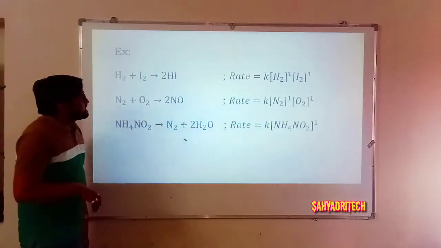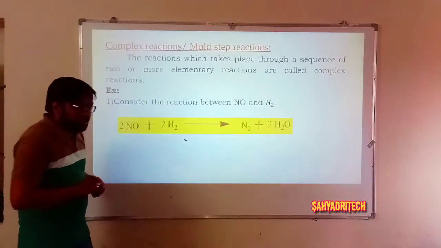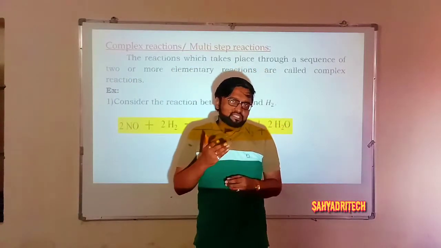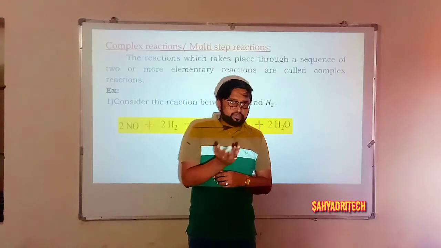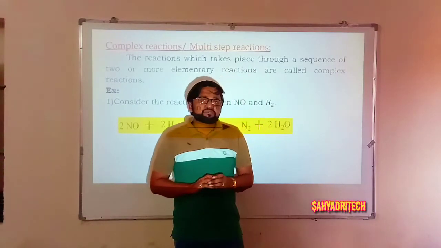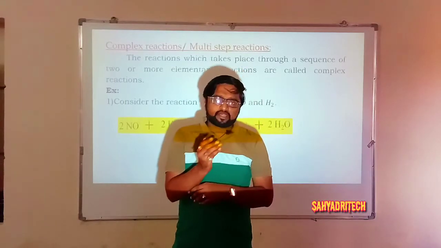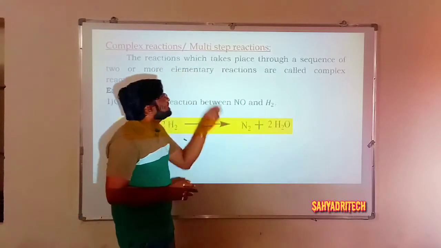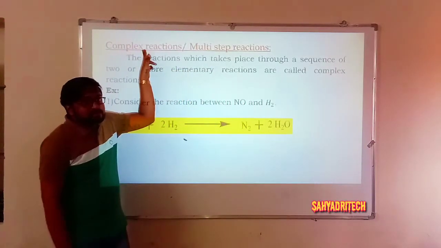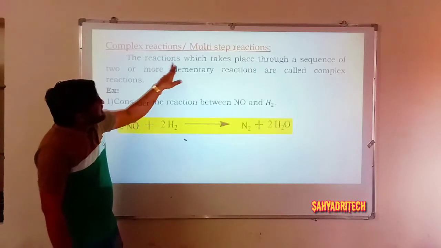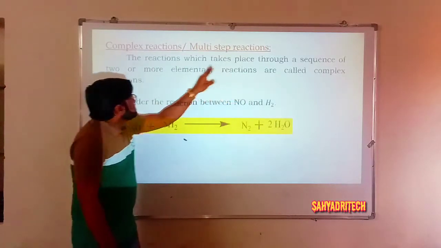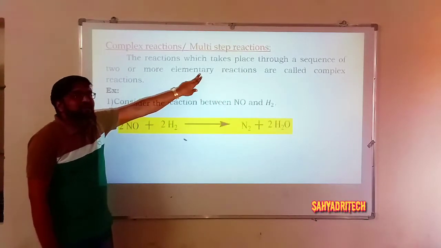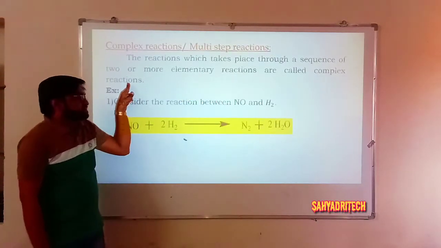Well, what is the other type? Complex reactions, or they are also called multi-step reactions. That is multi-step, two or more. If a reaction takes place in two or more steps, then it is considered a multi-step reaction, or complex reaction. So the reaction which takes place through a sequence of two or more elementary reactions is called a multi-step reaction.